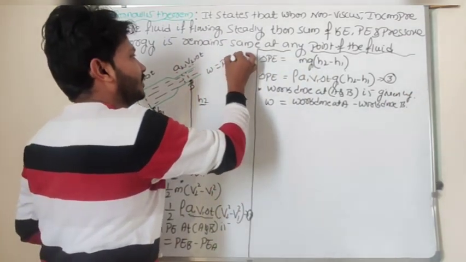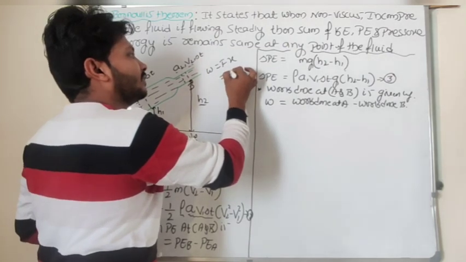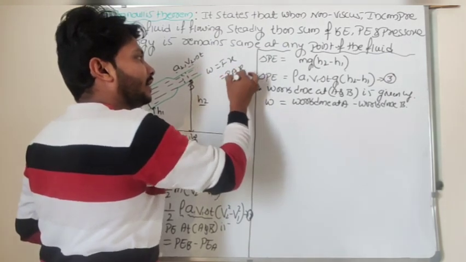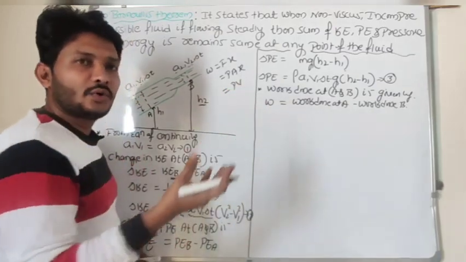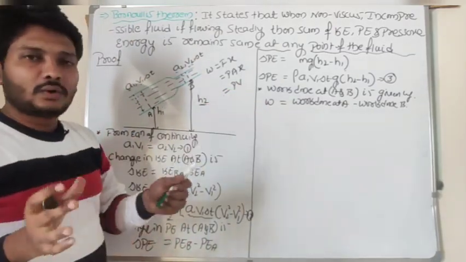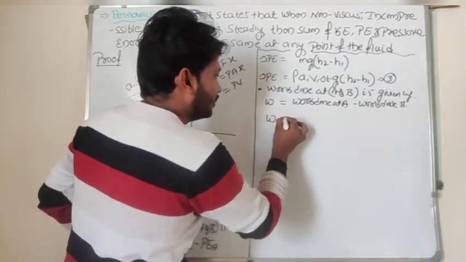Force is pressure into area, so work done is pressure into volume, W equals P into V.